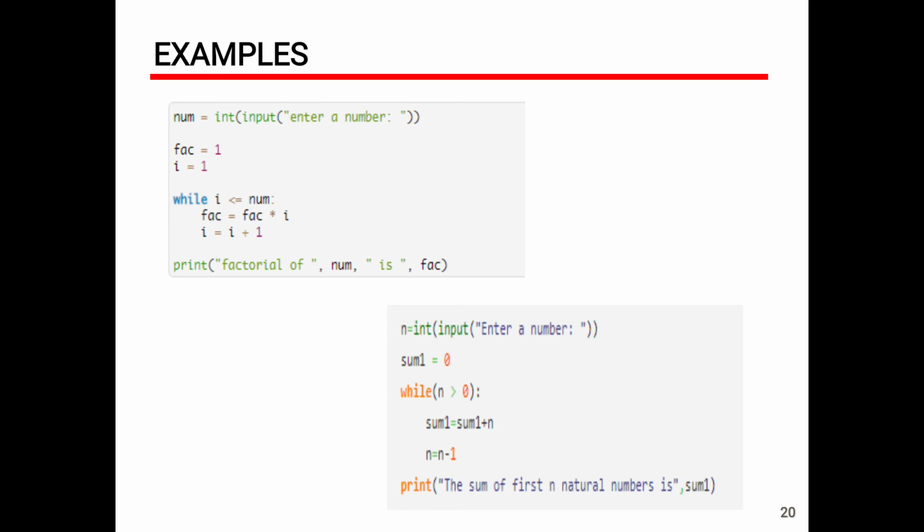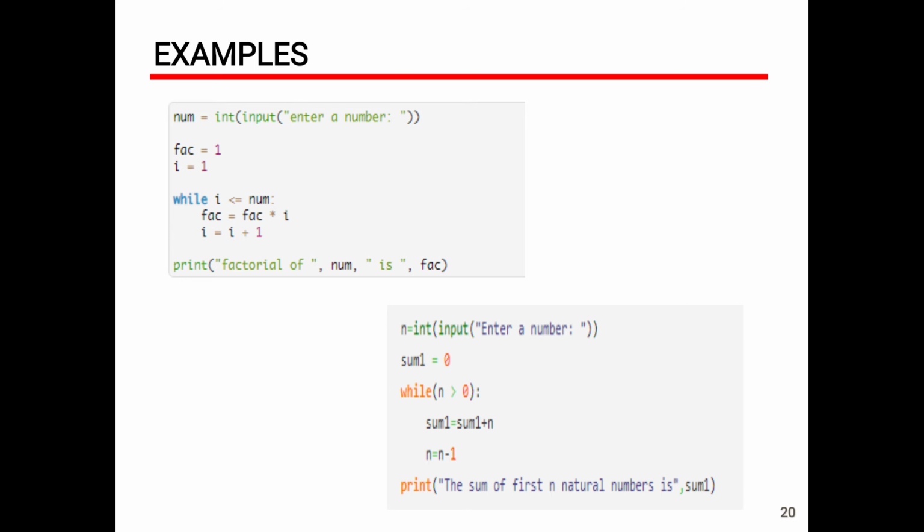Next, fact equal to fact into i. Now in fact there is 1, so 1 into 1, the result is 1, and 1 is stored in fact. Next we will update the looping variable, that is i equal to i plus 1. Since the condition is not false, the control again goes to the loop condition. Now i becomes 2, so 2 less than or equal to 5, and the loop will be executed again.